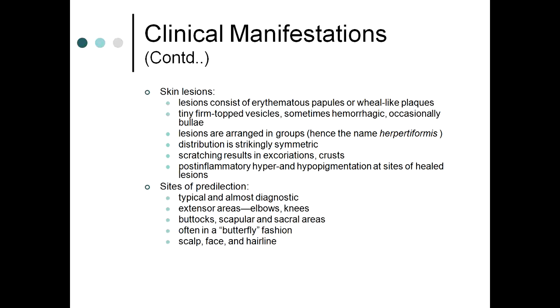Regarding the skin lesions, they consist of erythematous papules or wheal-like plaques, tiny firm-topped vesicles, sometimes hemorrhagic, occasionally bulla formation. Lesions are arranged in groups, hence the name herpetiformis, because in herpes simplex there is grouping of the vesicles. Distribution is strikingly symmetric. Scratching results in excoriation and crust formation, and post-inflammatory hyperpigmentation at sites of healed lesions. Regarding the sites of involvement, most diagnostic is that the extensor areas are most predominantly involved, like elbows, knees, buttocks, scapular and sacral areas, often in a butterfly fashion. Scalp, face and even the hairline may be involved.